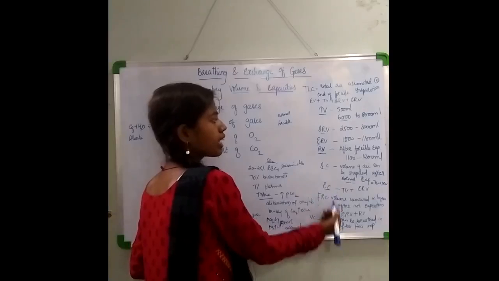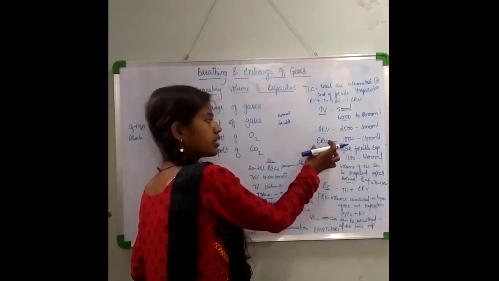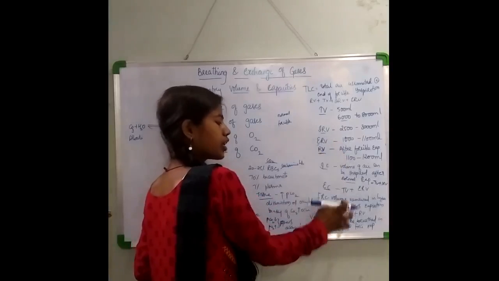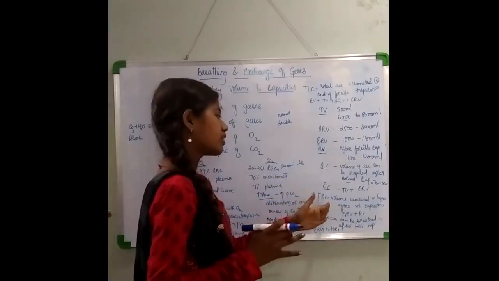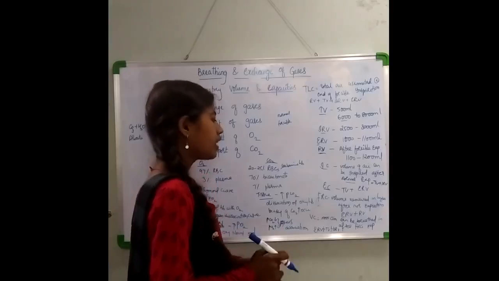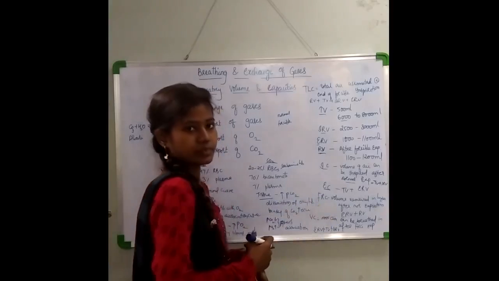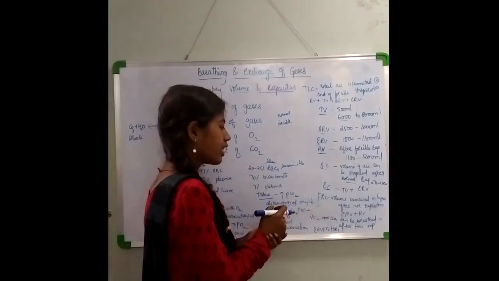So how do you get this value? When you add this ERV plus residual volume, when you add these two, you will get this functional residual capacity. Now the next is vital capacity. This is a very important thing.